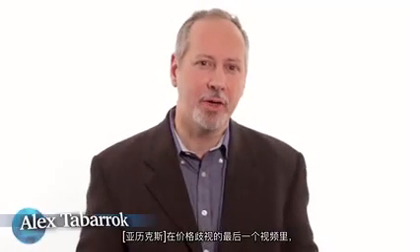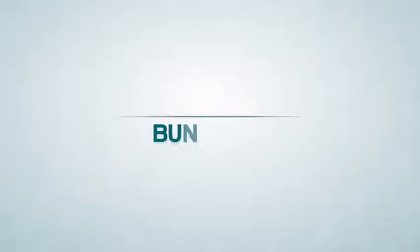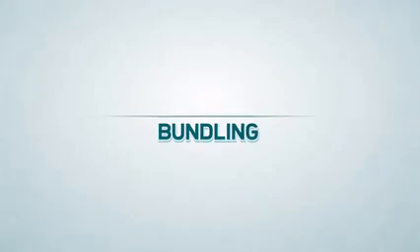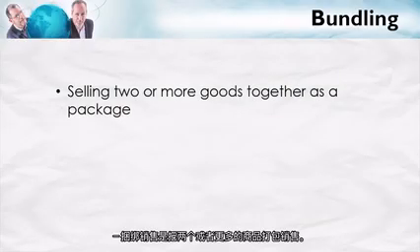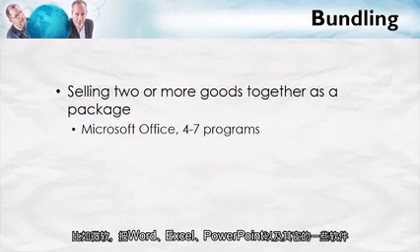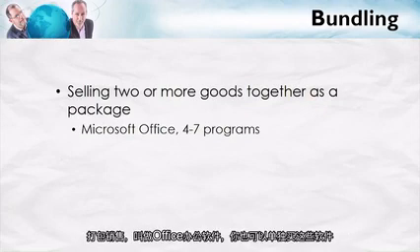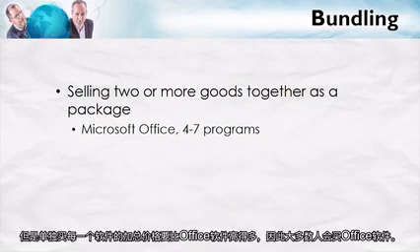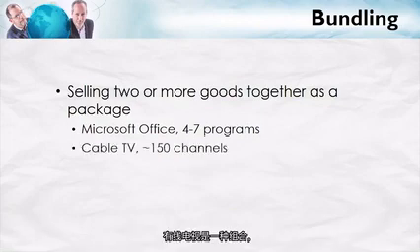In our final video on price discrimination, we're going to be talking about bundling. Bundling is selling two or more goods together as a package. So Microsoft, for example, sells Word, Excel, PowerPoint, and a few other programs together in a package called Office. You can also buy these programs individually, but the total price would then far exceed the Office price. So most people buy it as Office.